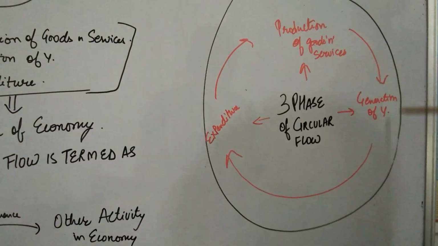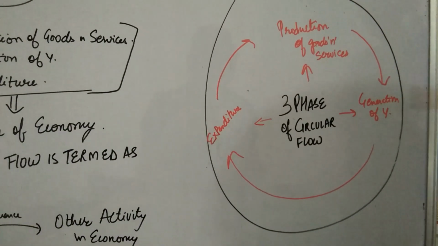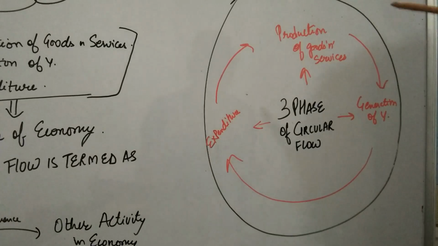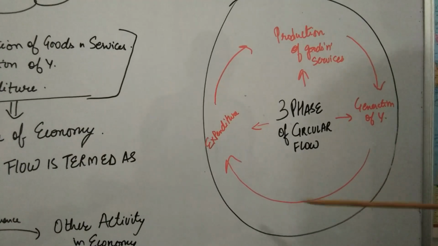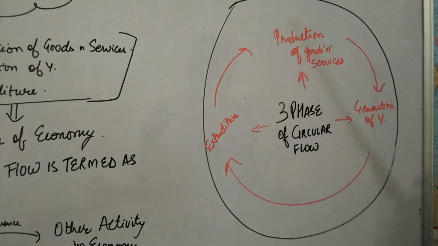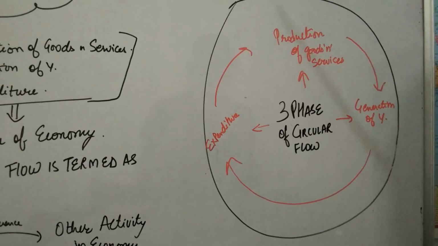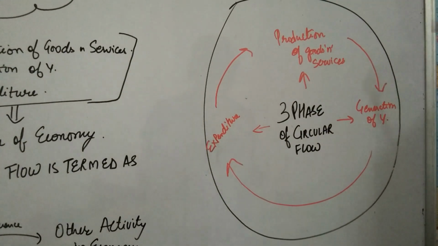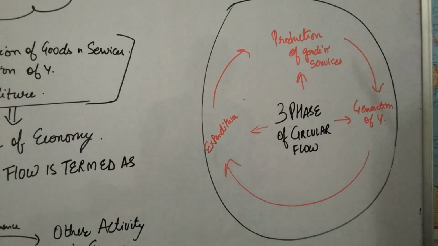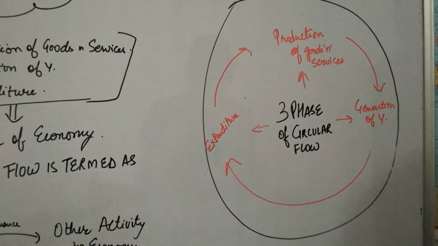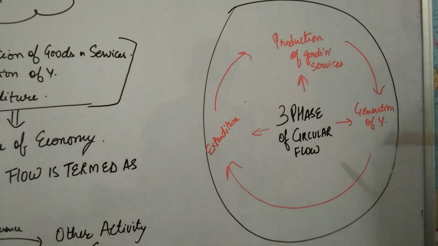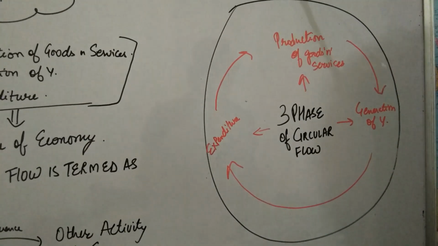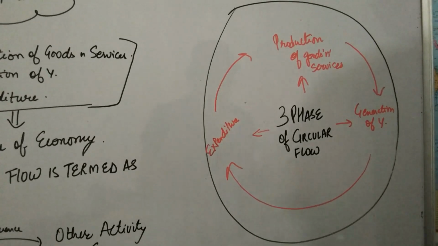This leads to the circular flow of income in three phases: production of goods and services, generation of income, and expenditure. All of these activities are interrelated, and the consequence of one activity leads to consequences on the other activities. Therefore, all three phases of the circular flow of income are also known as the triple identity.